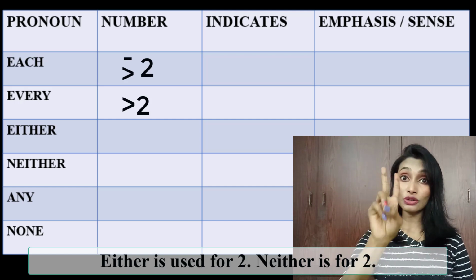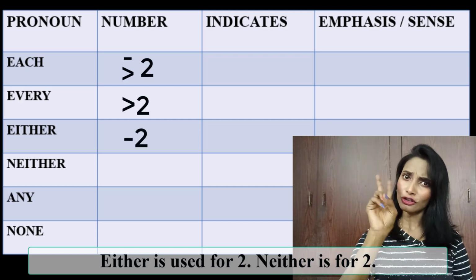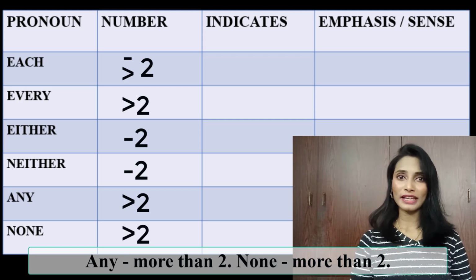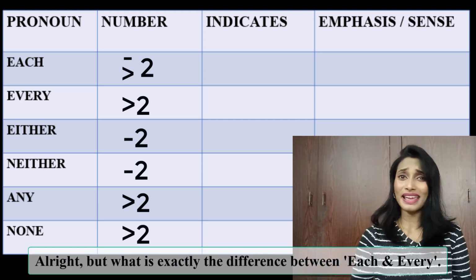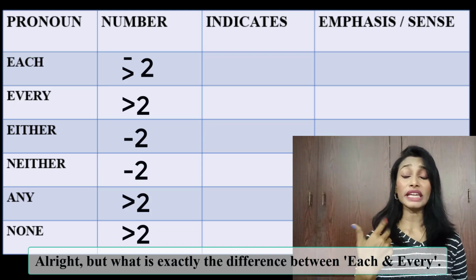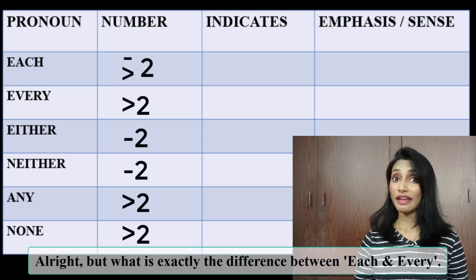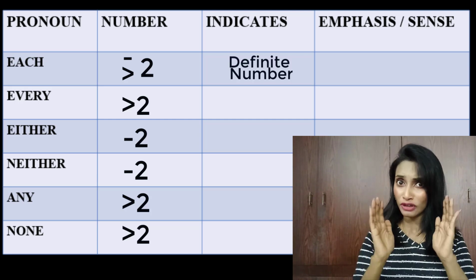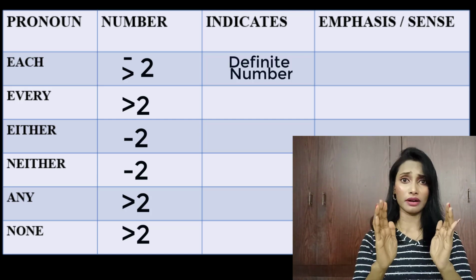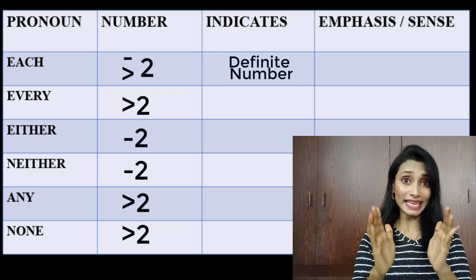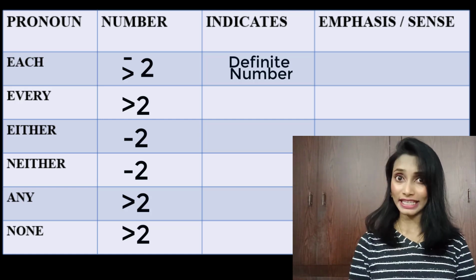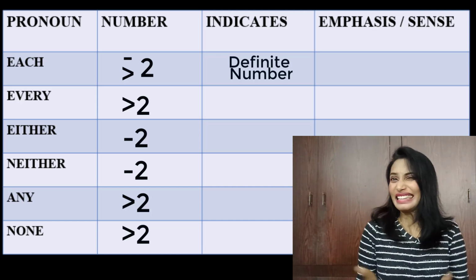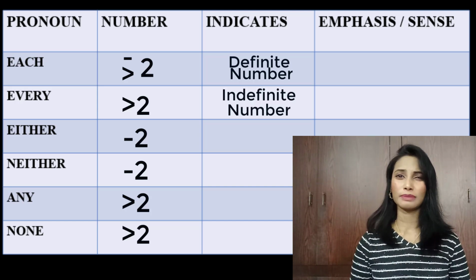Either is used for 2. Neither, 2. Any, more than 2. None, more than 2. Alright, but what exactly is the difference between each and every? Each is used when the number is definite. We know how many are there. You know the exact number. We use each. On the other hand, every is used when the number is indefinite. We are not sure of the number.